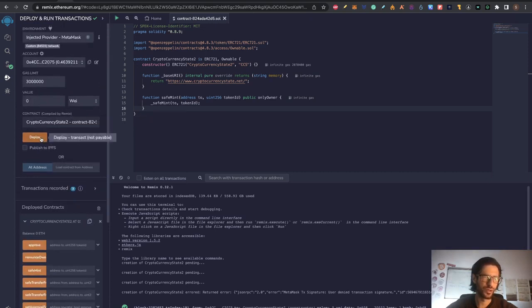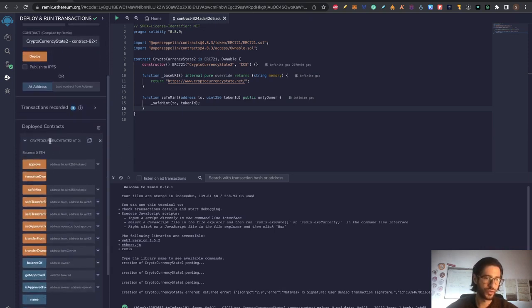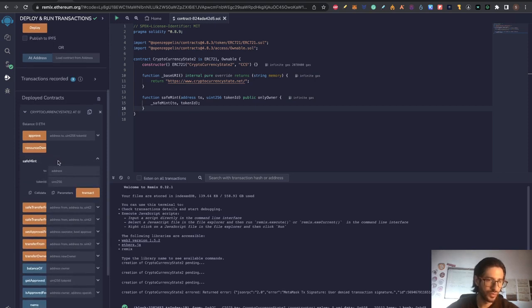So after you click deploy, if something doesn't work, it's because you are paying less gas fee than needed. So check your transactions on your MetaMask, speed up your transaction or cancel and click deploy again until you see your contract deployed here. Once you see that, where it says save mint, you can open that, and into address we are going to put your address, the same that you are using for everything here, and the number of NFT to transact. I will only put 1 and click this button transact.